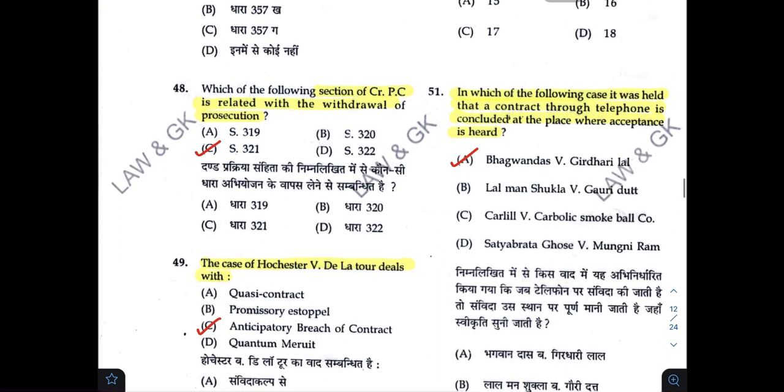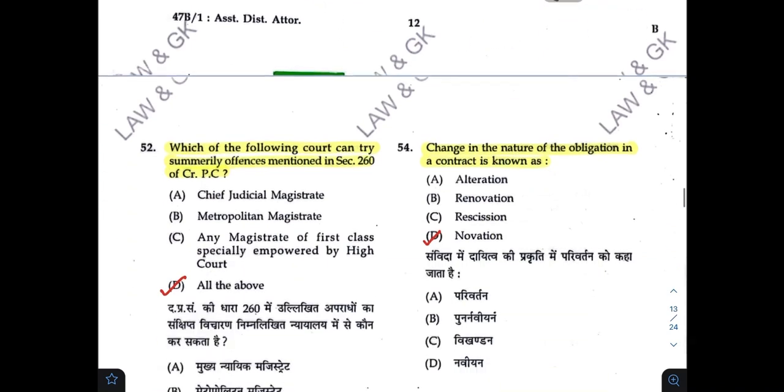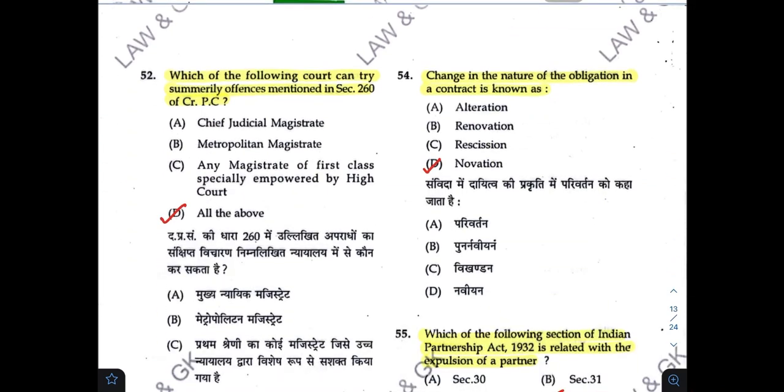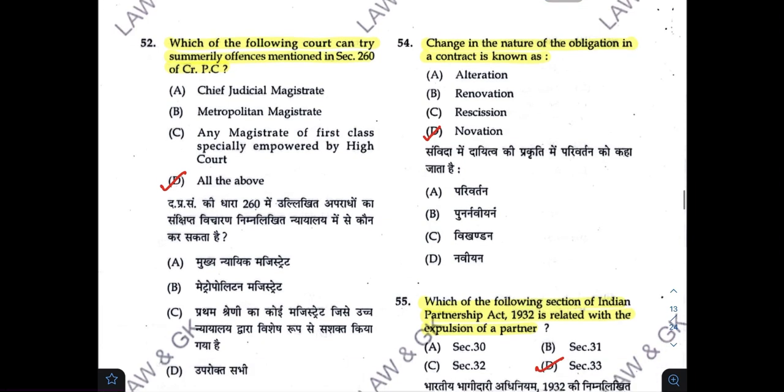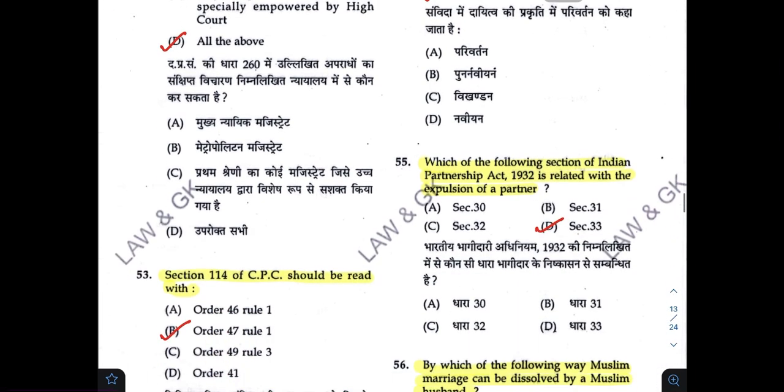In which of the following case it was held that a contract through telephone is concluded at the place where acceptance is heard? Correct answer is A. Change in the nature of obligation in a contract is known as novation. That is D. Which of the following sections of Indian Partnership Act 1932 is related with the expulsion of a partner? Correct answer is D.